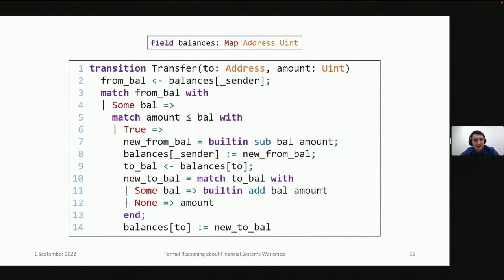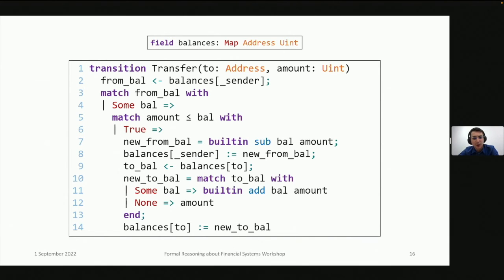So this is what Scilla code looks like. It's slightly simplified, but not too much. This shows a fragment of a fungible token ERC20-like contract. It shows a part of the transfer transition of this contract. On the top of the slide, there's a declaration of the state of the contract. Usual thing, it's a mapping from addresses to integer balances of tokens.